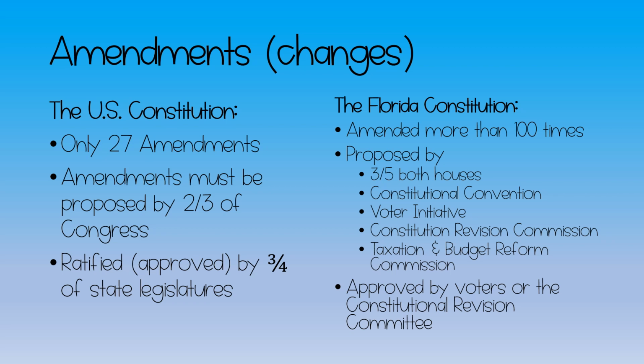A voter initiative, meaning a citizen of Florida could get enough signatures on a petition and a voter initiative can make it to the ballot. The Constitutional Revision Commission, so this is a group of people who get together every 20 years or so to review the Florida Constitution and come up with any changes they think need to be made. And then the Taxation and Budget Reform Commission. Those are the 5 ways an amendment can be proposed.